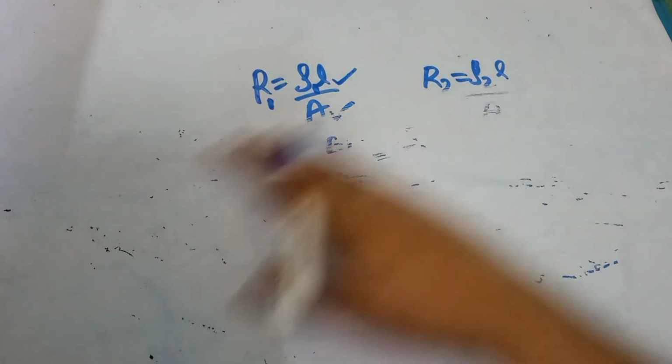In 31st question, in a certain region, electric field and magnetic field are perpendicular to each other. An electron enters the region perpendicular to the direction of both electric and magnetic field and moves undeflected. The speed of the electron is.